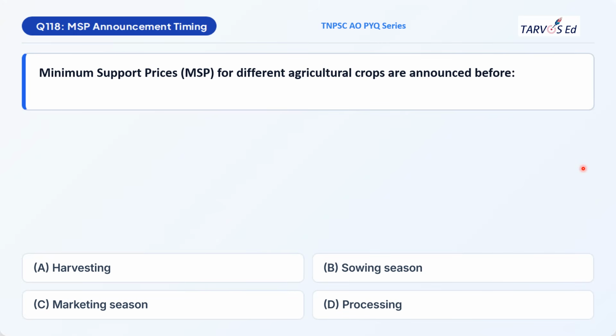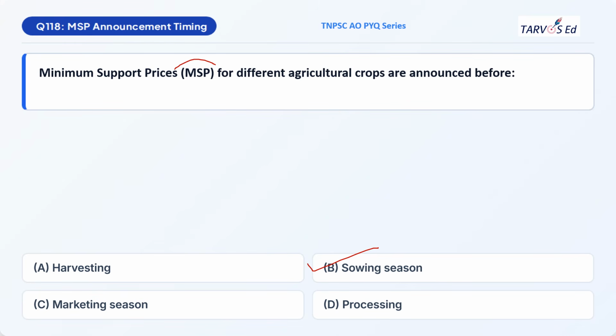So your first question is related to MSP, minimum support price. The question is, minimum support prices for different agricultural crops are announced before: Option A, harvesting. Option B, sowing season. Option C, marketing season. And option D, processing. The correct option will be option B, sowing.